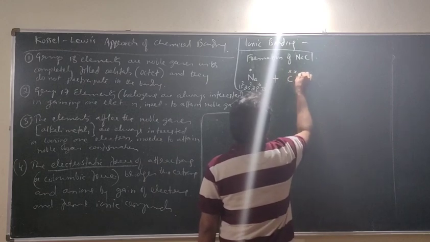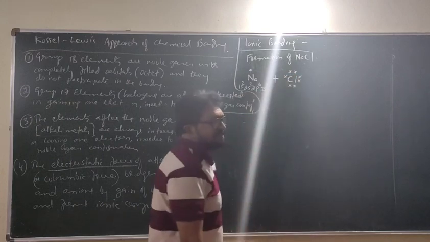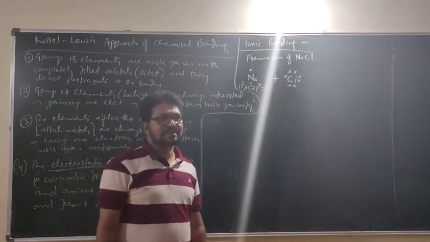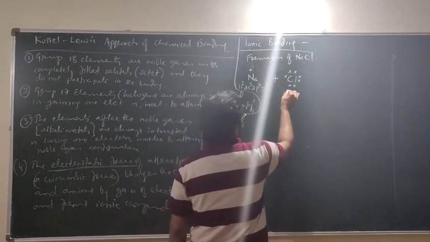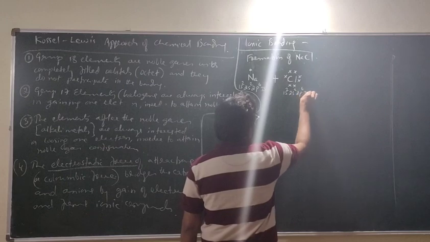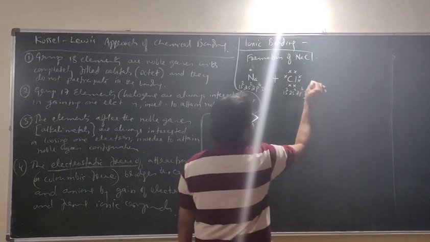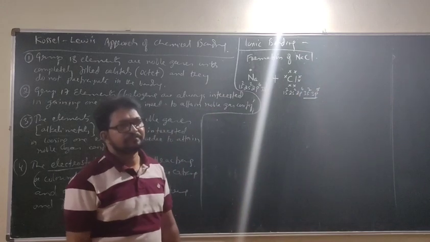What is the configuration? I will write with a different dot so that you can identify. 1s2, 2s2, 2p6, 3s2, 3p5. See this, 7 electrons.